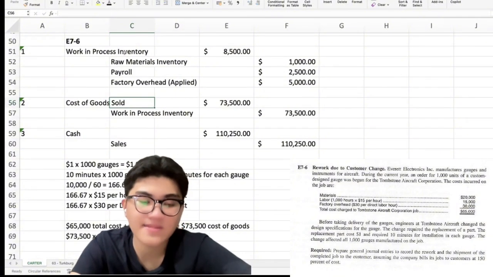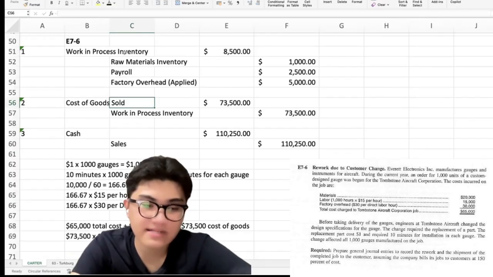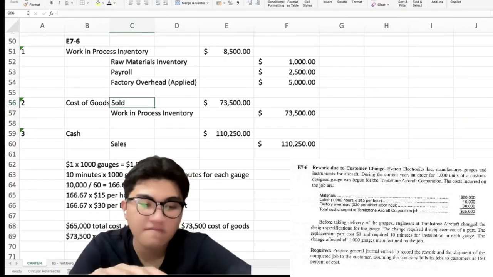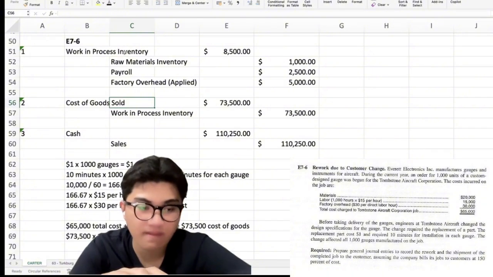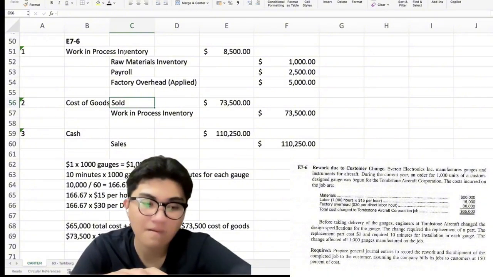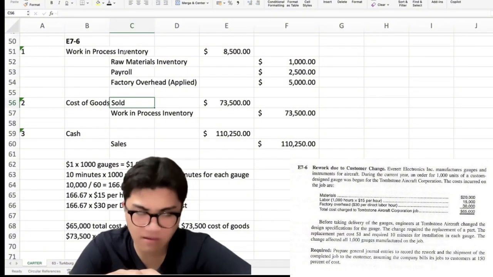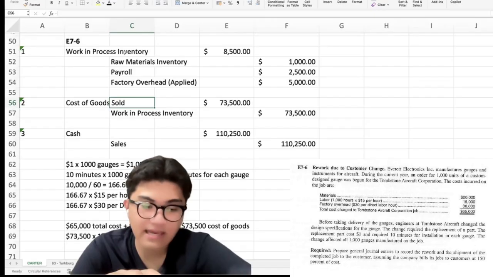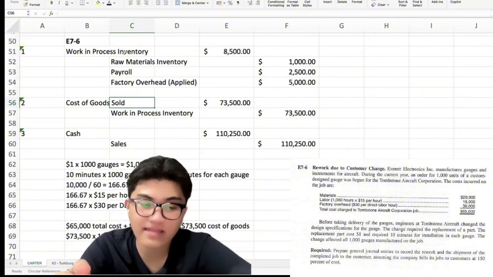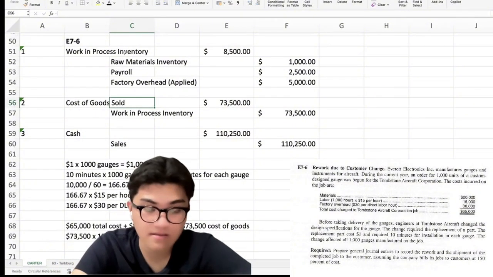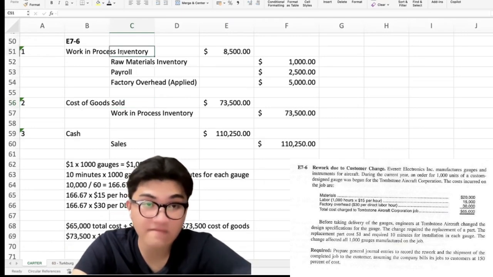So overhead is applied at $30 per labor hour. So 1/6 times 30 is equal to $5 overhead per unit. Now add the costs. $1 in materials, 2.50 in labor, $5 in overhead. Total rework per unit is $8.50. So for 1,000 units, 8.50 times 1,000 is equal to 8,500 total rework cost. Okay? This rework cost is added to work in process inventory.